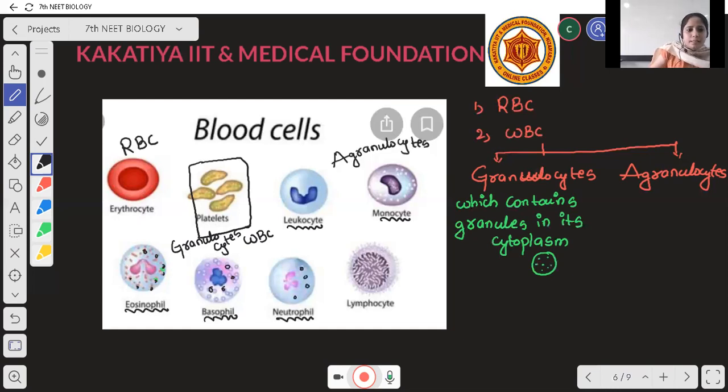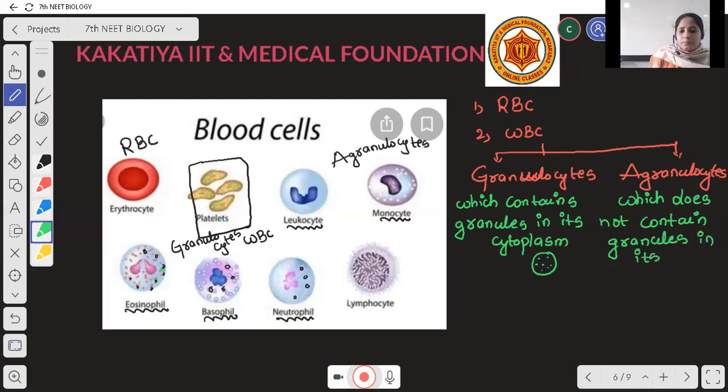What is meant by agranulocytes? The cell which does not contain granules in its cytoplasm is called an agranulocyte.